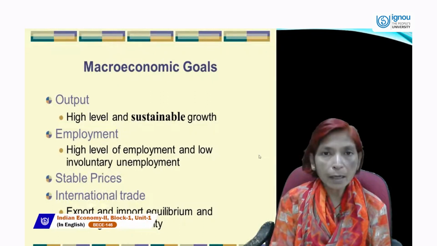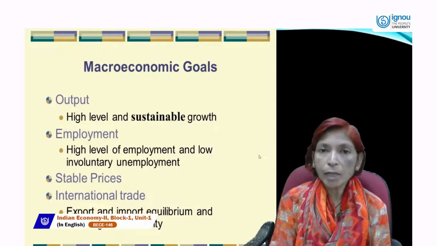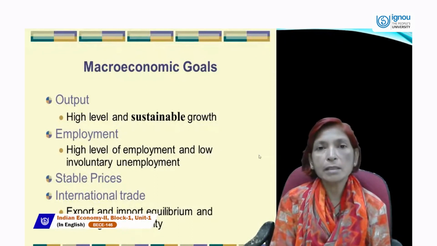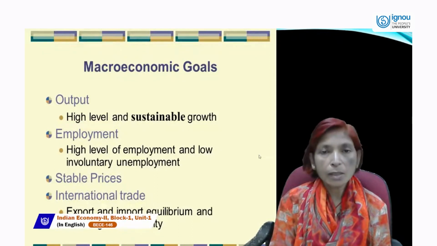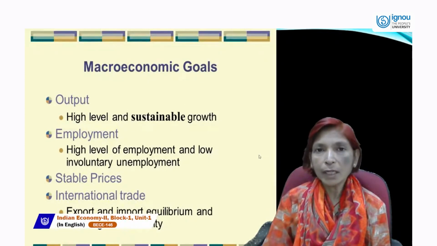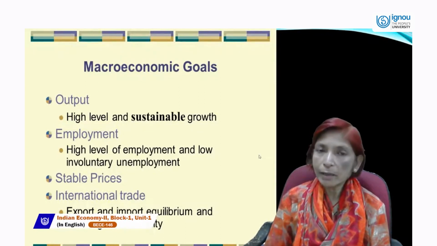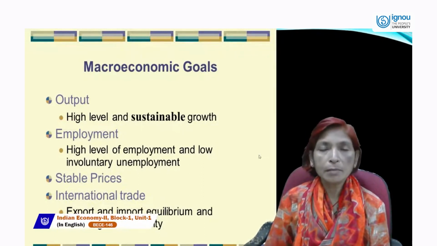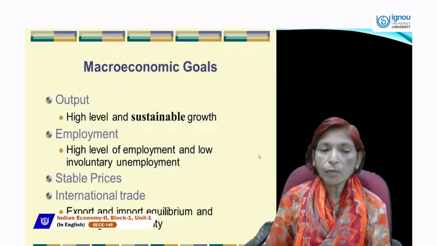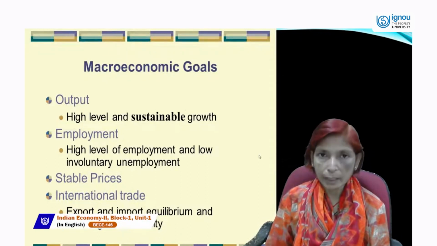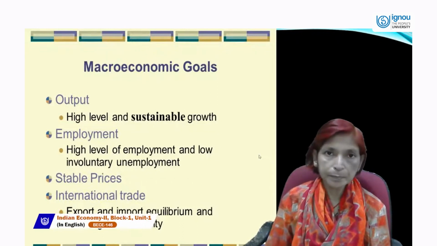Involuntary unemployment is that unemployment in which people are willing to do work. They are interested to get jobs, but they are not getting job opportunities at the prevailing wage rate. So this is called involuntary. If people are willingly unemployed, that is called voluntarily unemployed. But if people are interested to do work, they want to get jobs but are not getting jobs, that is called involuntary unemployment. So involuntary unemployment level should be low, and a high level of employment opportunities should be generated. This is the main goal of macroeconomic policy.